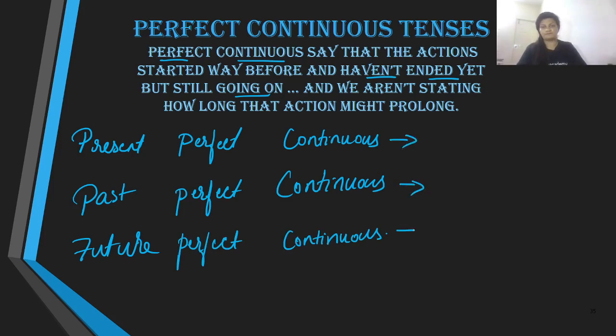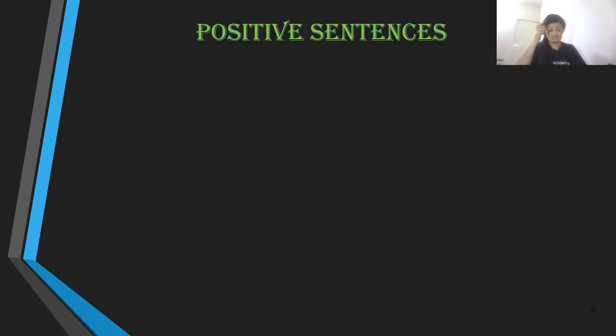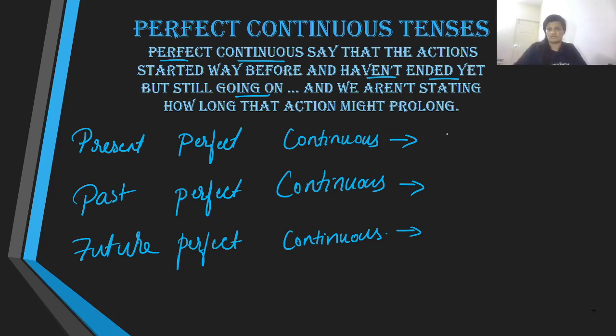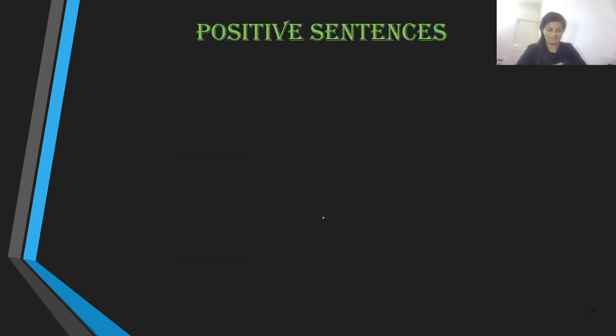And present speaks about present, past about past, future about future. Let us take the sentence structure that we are going to use over here. Well, obviously, let us refer to these with acronyms. Let us take this as present PC and past PC and future PC, in case, to save a little time.